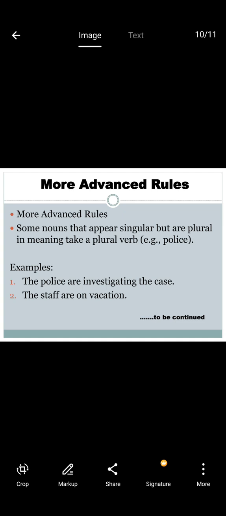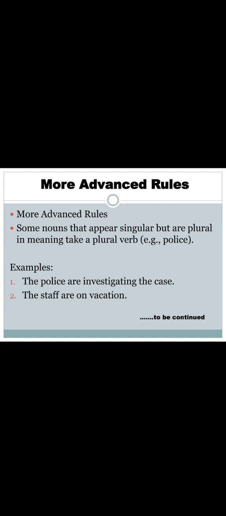And some more advanced rules. Some nouns that appear singular but are plural in meaning take plural verbs. For example, police. The police is always referred to in the plural form. So "the police are investigating the case" is correct.